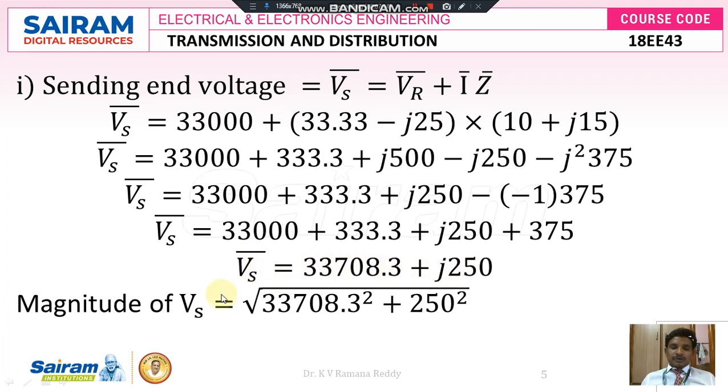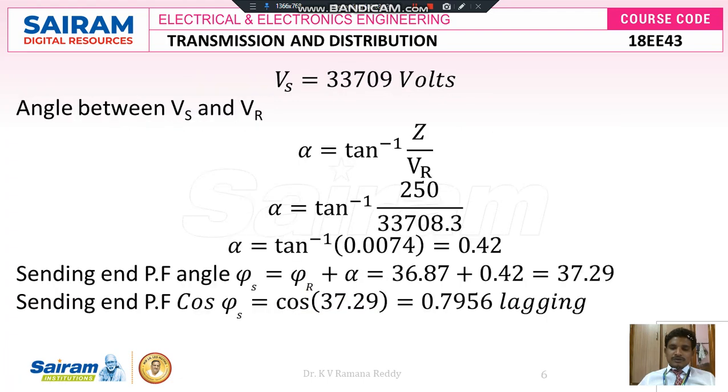If I want to know the magnitude of Vs, it is the square root of the real part squared plus the imaginary part squared. That is the square root of 33,708.3 squared plus 250 squared. It becomes sending end voltage Vs equal to 33,709 volts.